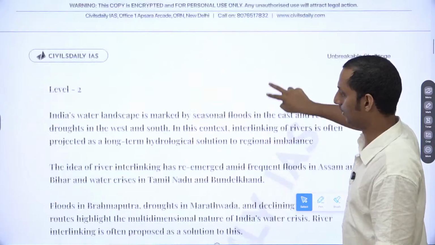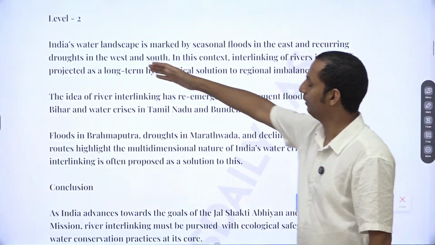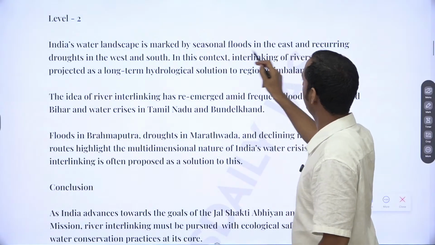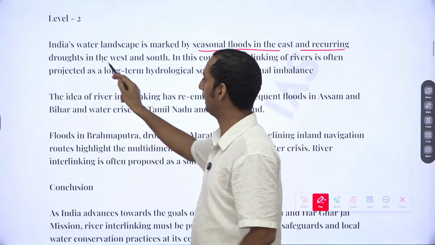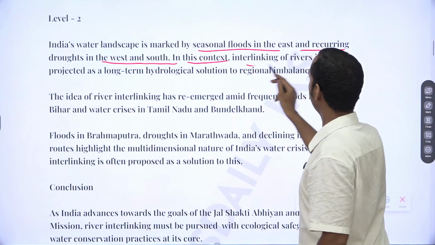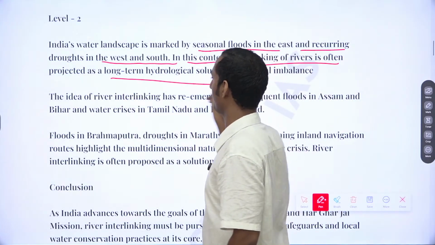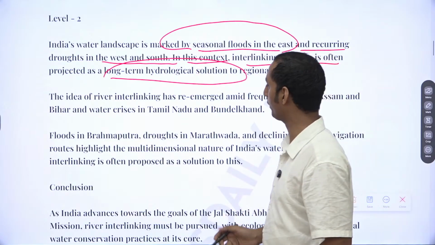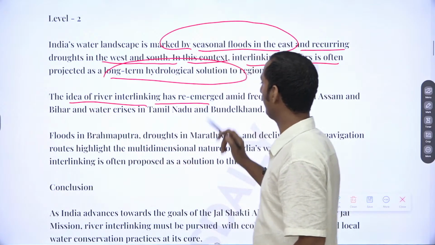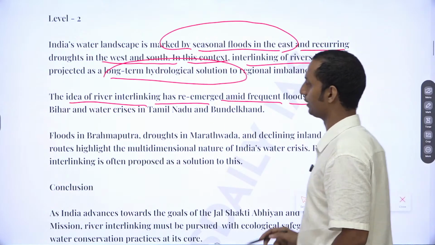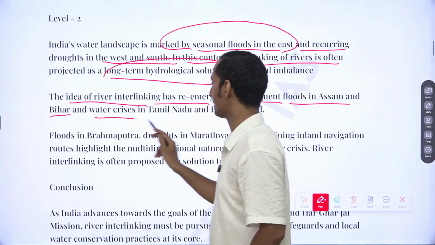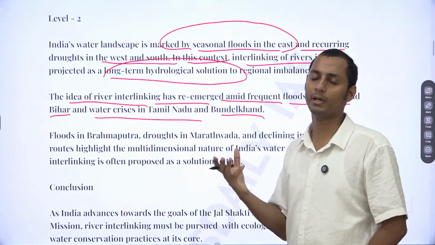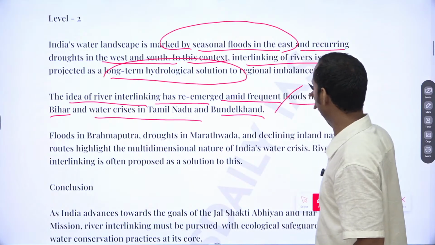So what can you provide? A level 2 introduction would be: India's landscape is marked by seasonal floods in the east and recurring droughts in the west and south. In this context, interlinking of rivers is often projected as a long-term hydrological solution. So try to mention in this manner. Don't just provide a very general introduction. Or you can provide: the idea of river linking has emerged amid frequent floods in Assam and Bihar and water crisis in Tamil Nadu and Bundelkhand. Or something you can mention like this as well. If you want to provide a contemporary example regarding the same, you can mention in this manner.